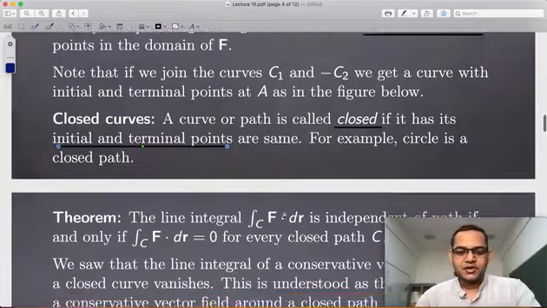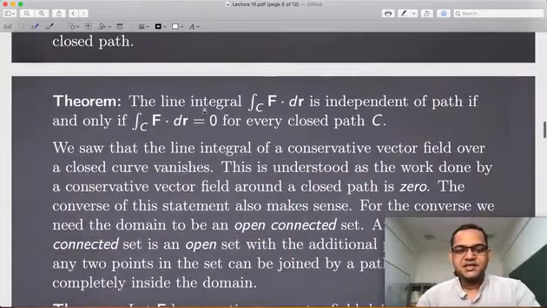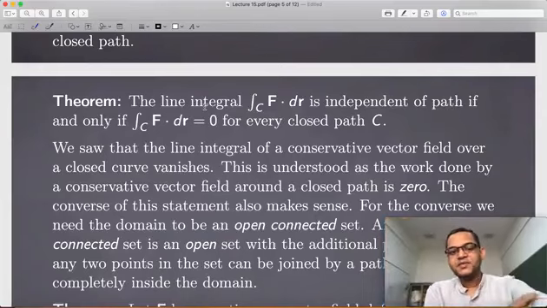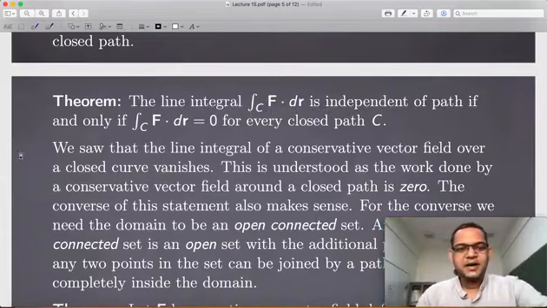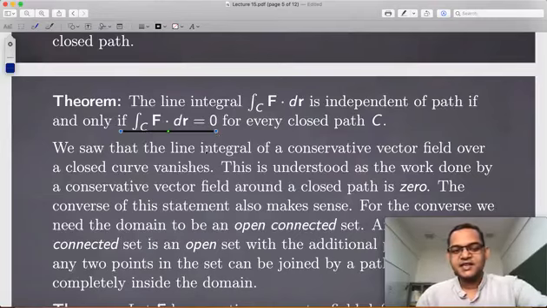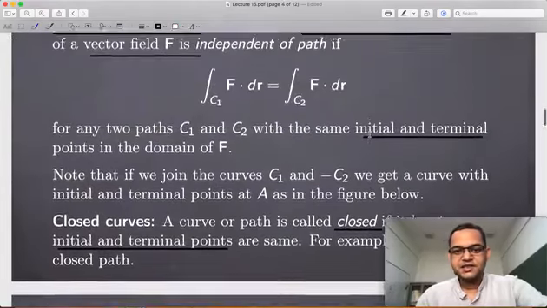Okay, and then we have this result, whatever I just explained, that the line integral is independent of path if and only if the line integral of the vector field along every closed path is 0. We kind of just saw the proof here.